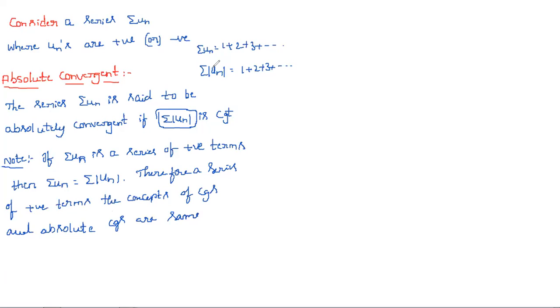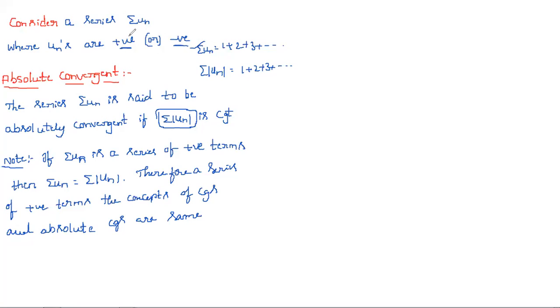It means that if it is a positive series, even if you apply modulus, you will get the same. If you say it is convergent, then obviously we can say it is absolutely convergent also, no need to say it again. So particularly for an alternating series we can apply absolute convergence here; for a positive series, no need. Why? Because here we said that un may be positive or negative.